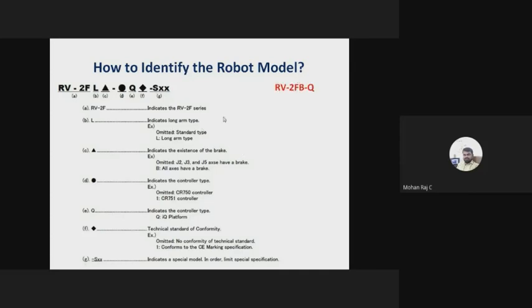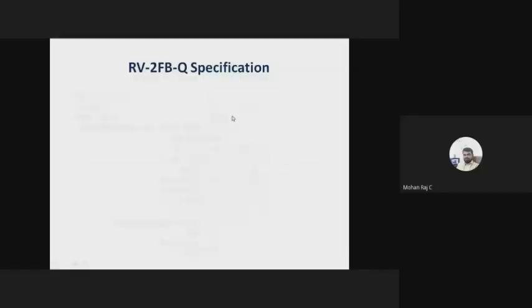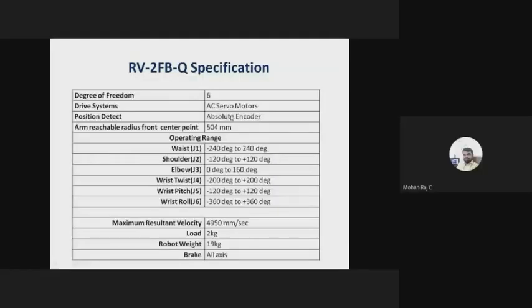Now with the help of this image, try to identify the type of robot, the payload of the robot, the braking status, and the controller type. Everything you can identify with the help of this image. RV2 is the payload class, F is the series, and B means all axes have a brake. Q indicates the controller. The iQ platform is used. I'll open the PLC software, and how to program and how to configure the robot, everything I'll teach in this particular session.